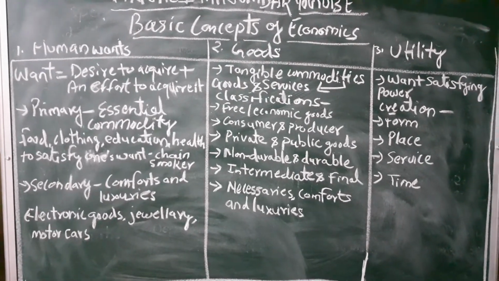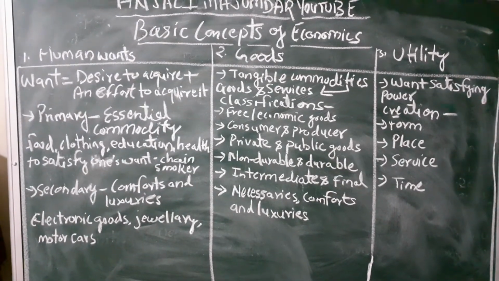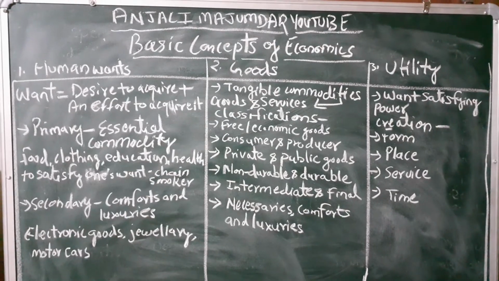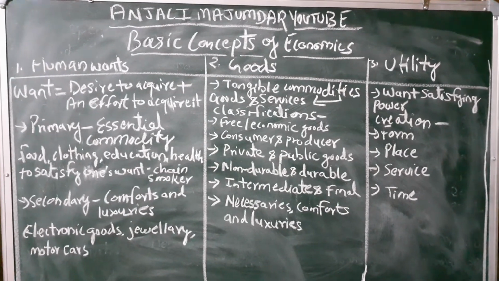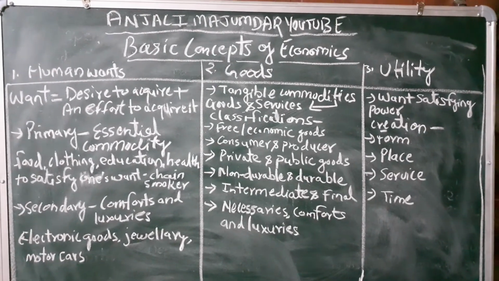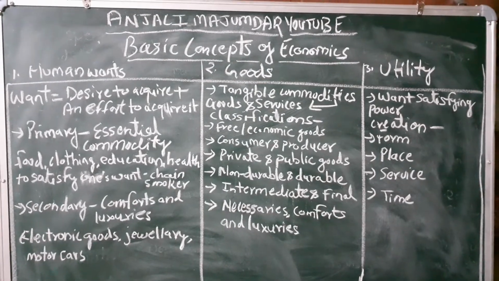Let's see the forms. First is form utility. Wood which is in the forest can be changed into a table. That means logs of wood have been converted into a table. That gives a form utility. Then place utility.